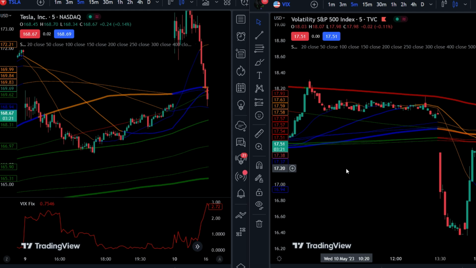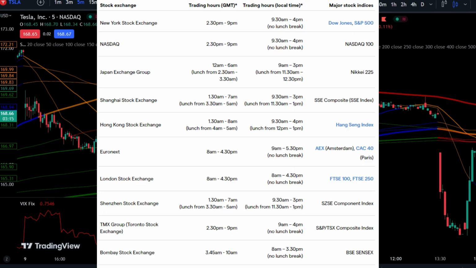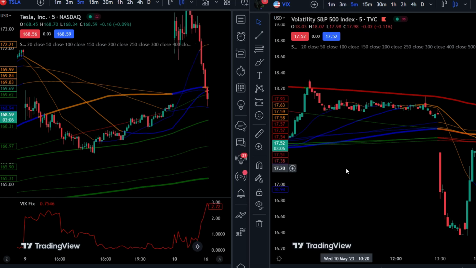However, if you do not wish to identify these candle similarities every time, there is another way. If you are unsure of the times of when markets open and close, simply look up when they do. And make sure that you know when they open, because this is when there will be a lot of volatility usually. I have personally never traded outside of the US market times, but it is a personal preference.